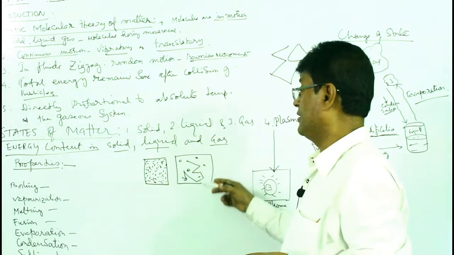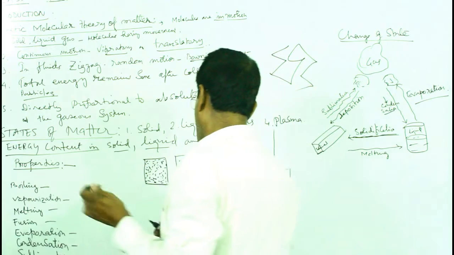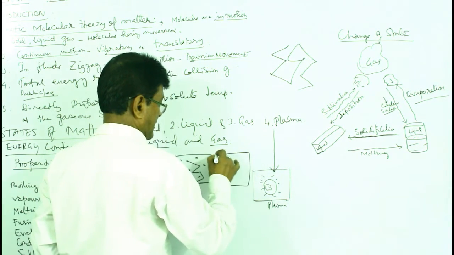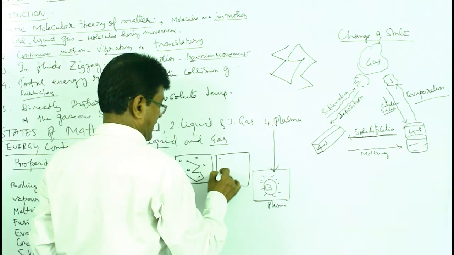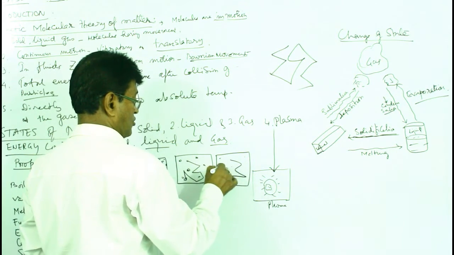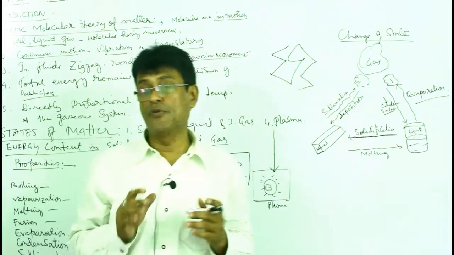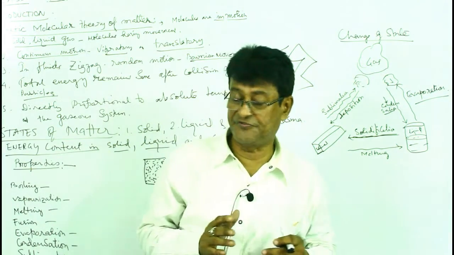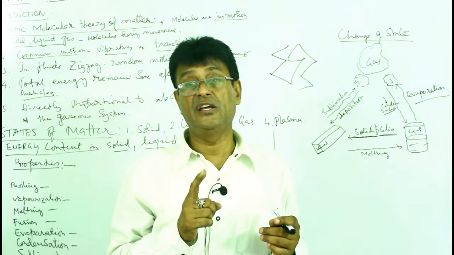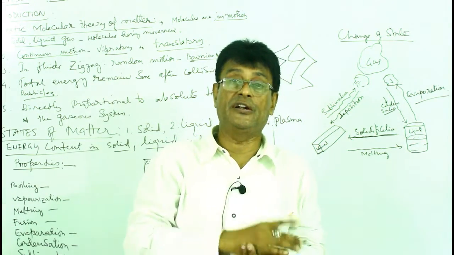So that is liquid. We have the gas. In gases, the molecules are far too loosely arranged. So they have zigzag, random motions in all directions. Their force of molecular attraction is very less. Compressibility is very high. They can be compressed into a very small container.